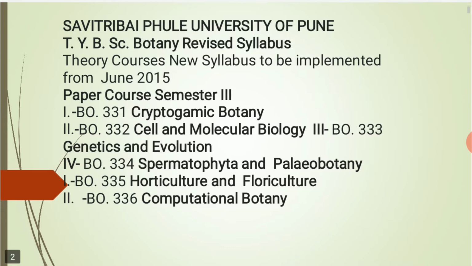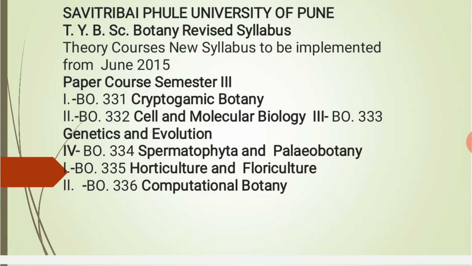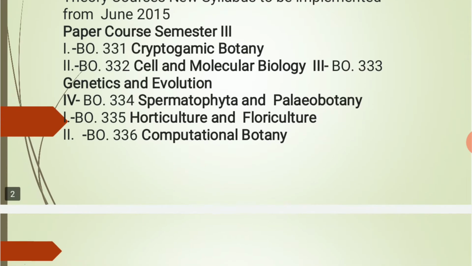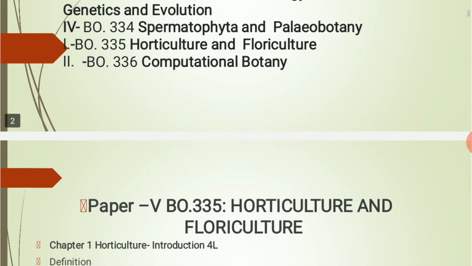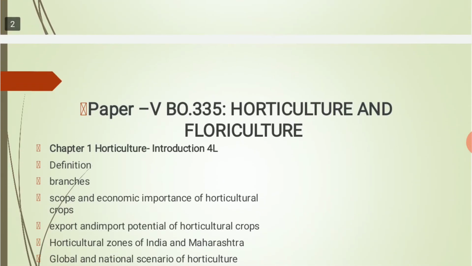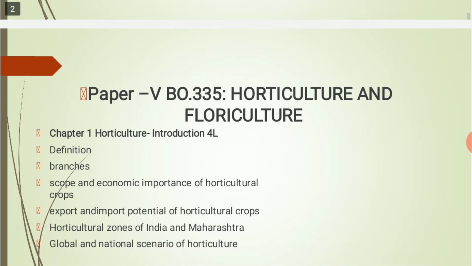So I will teach you the subject that is horticulture and floriculture. So let's start with the subject horticulture and floriculture. The subject contains a total of 8 chapters.